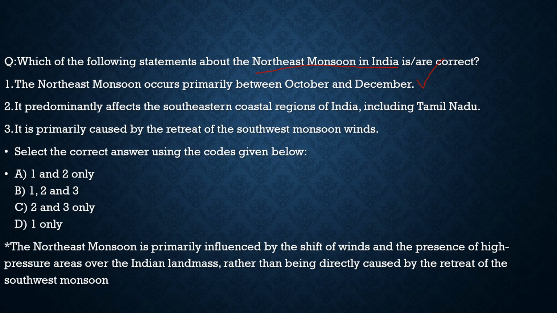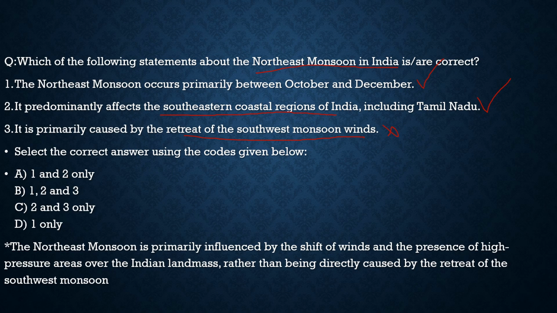Second, it predominantly affects the southeastern coastal regions of India, including Tamil Nadu and coastal Andhra Pradesh. 100% correct, nothing wrong with the statement. Third, it is primarily caused by the retreat of southwest monsoon winds. It is incorrect. Somehow it is a part of it, but primarily it is not caused because of it. Here is the explanation.